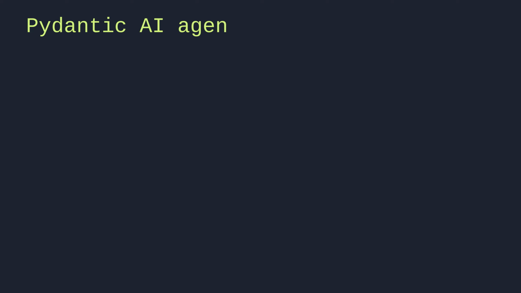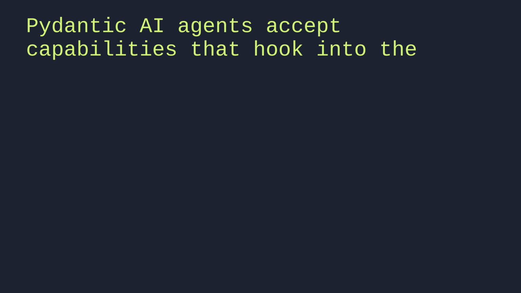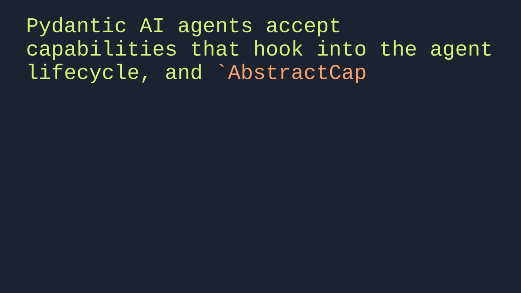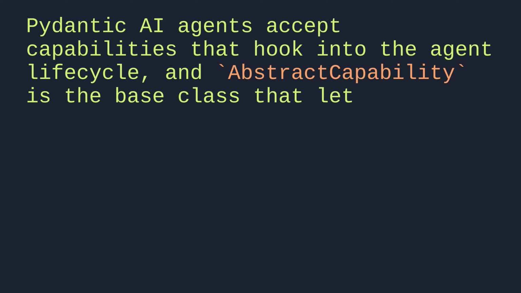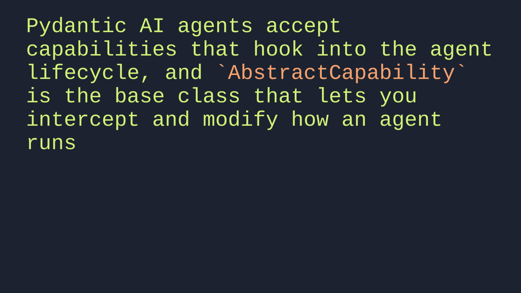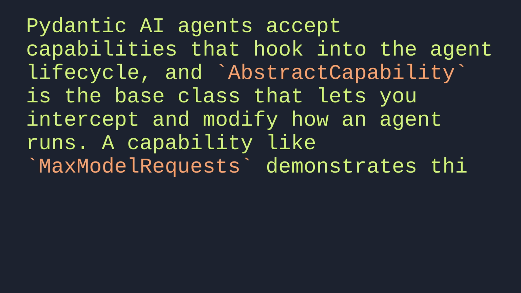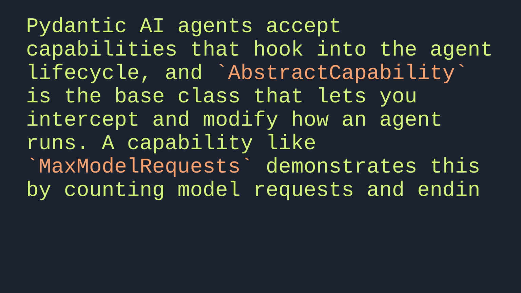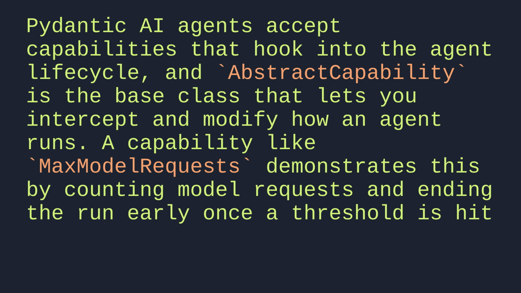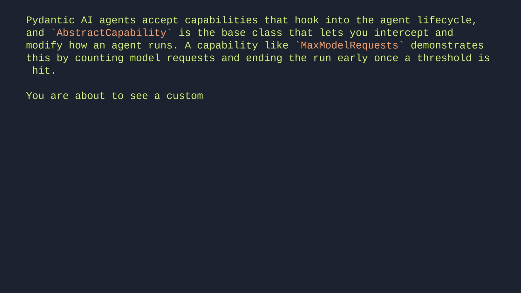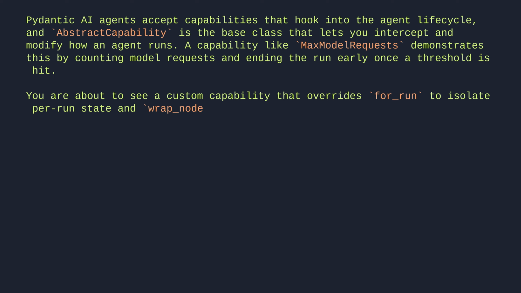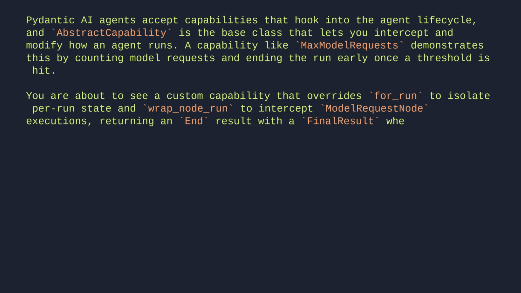Pydantic AI agents accept capabilities that hook into the agent lifecycle, and AbstractCapability is the base class that lets you intercept and modify how an agent runs. A capability like max model requests demonstrates this by counting model requests and ending the run early once a threshold is hit. You are about to see a custom capability that overrides for_run to isolate per-run state and wrap_node_run to intercept ModelRequestNode executions, returning an end result with a final result when the limit is exceeded.